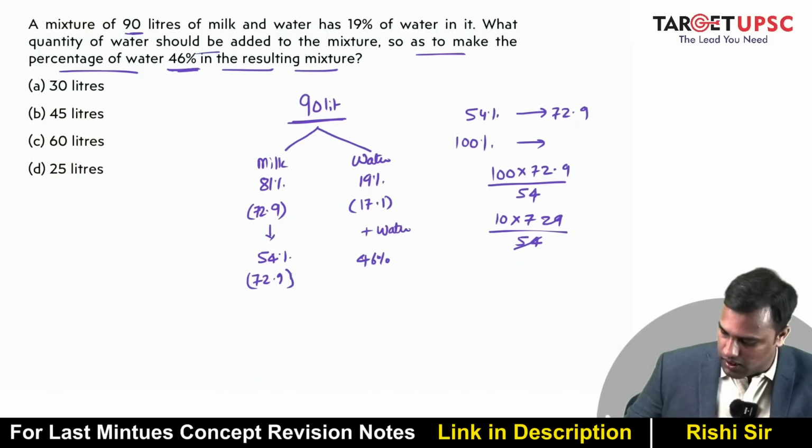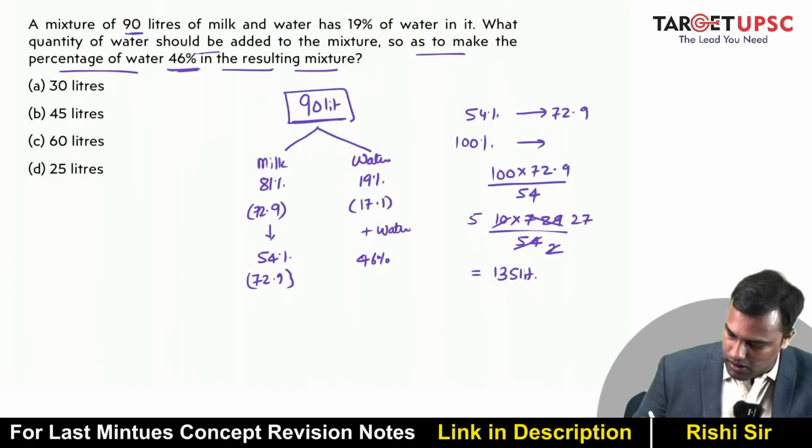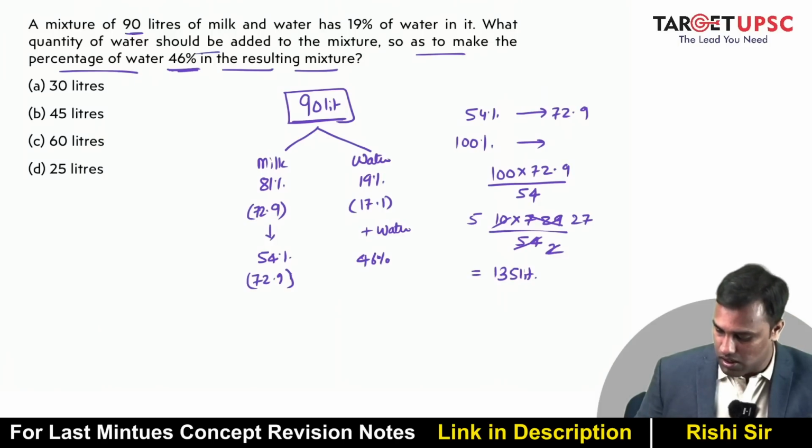So this is 135 liters. Now how many liters did I have? 90 liters. After adding this water, how much is it becoming?